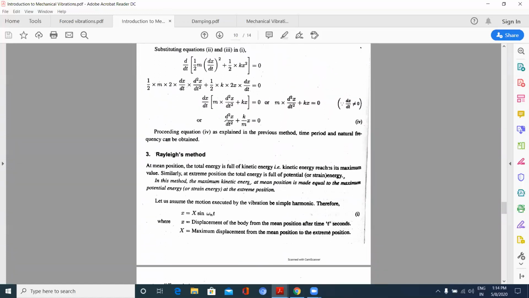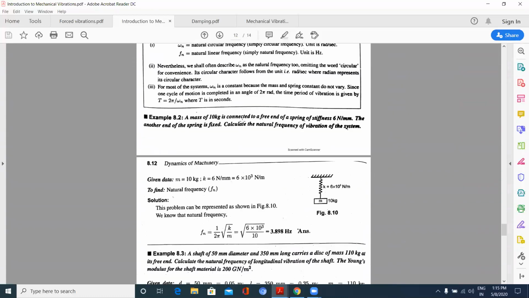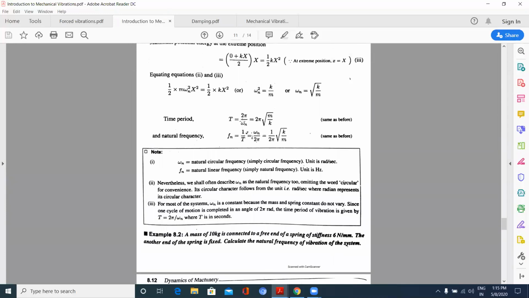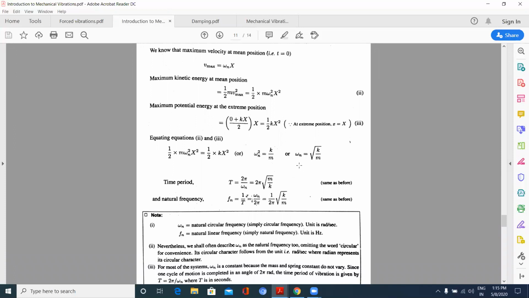That is, here you can see m x double dot plus k x is equal to 0, where x is the displacement, where k is the stiffness, okay, and by Rayleigh's method also we can get the same equation. Okay, here you can see this equation. After solving it, you will be getting the natural frequency omega n is equal to under root k by m.